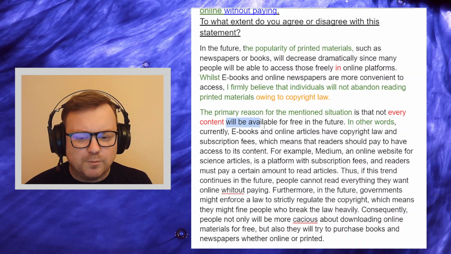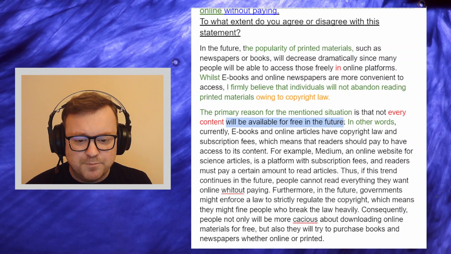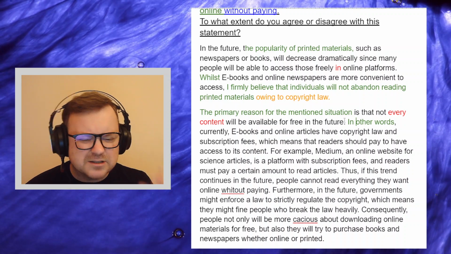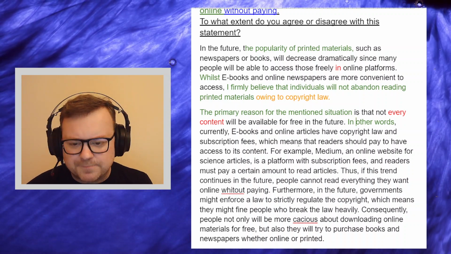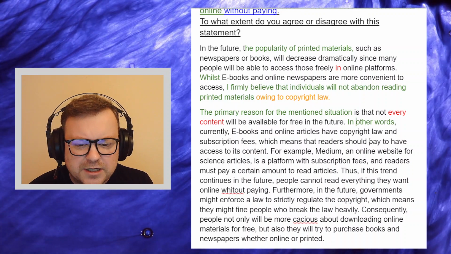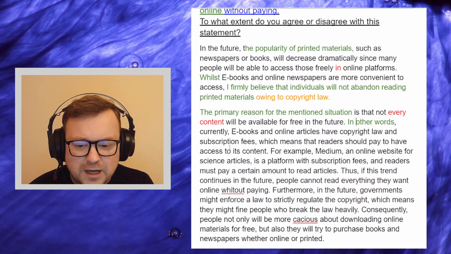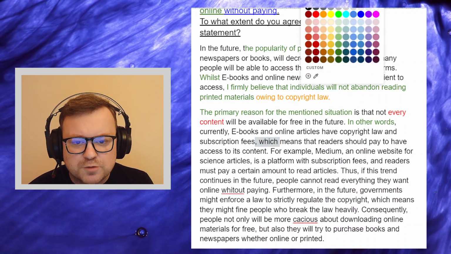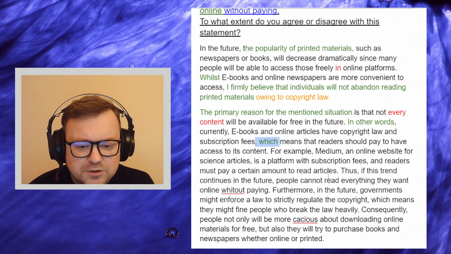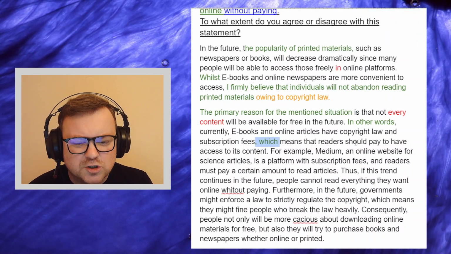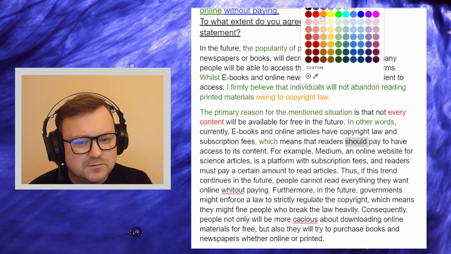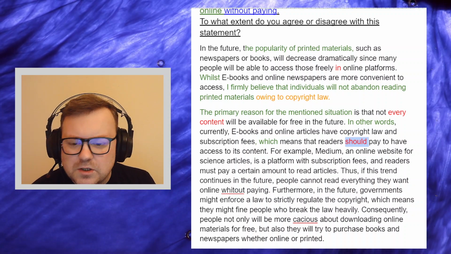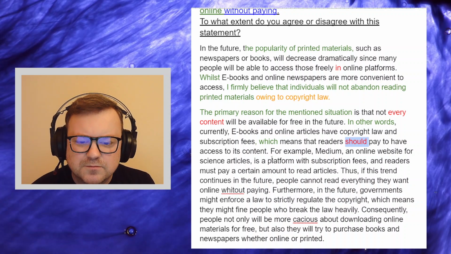You don't have a complicated idea. This is a very simple idea, and so you don't need to use "in other words". There's no reason to explain more. But okay, in other words, currently ebooks and online articles have copyright law and subscription fees, which, I love this comma, which means, very nice, which means that readers should pay, not should pay, they have to pay. Readers have to pay to have access to its content.